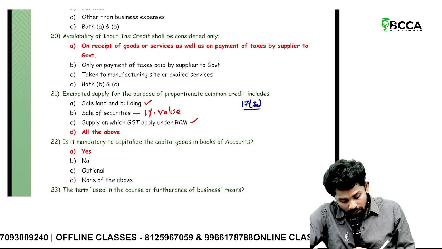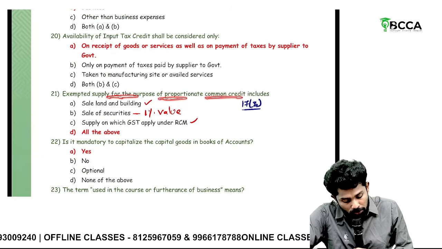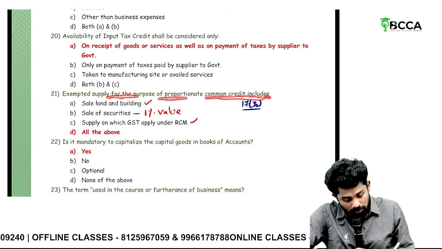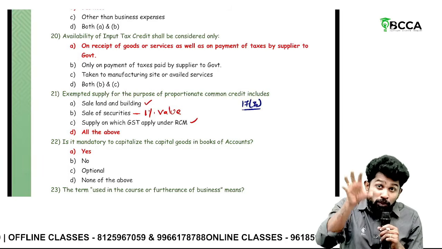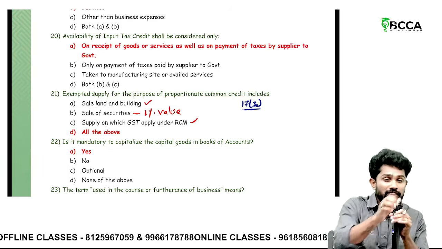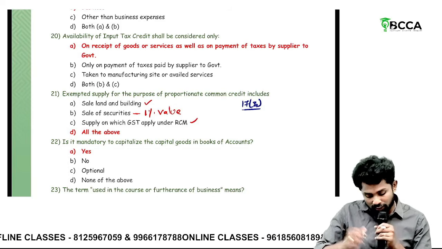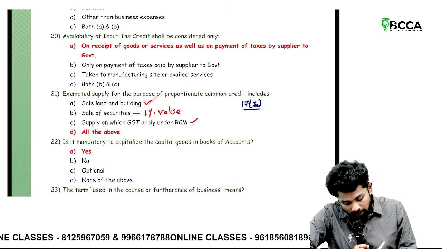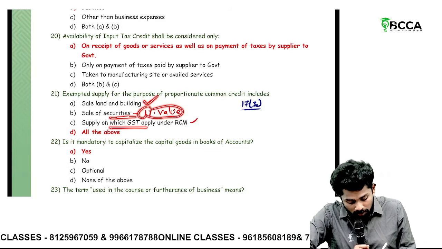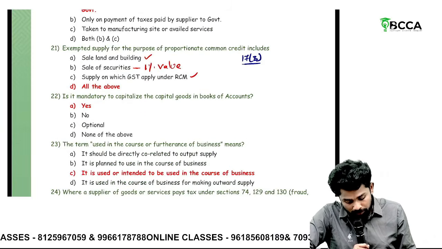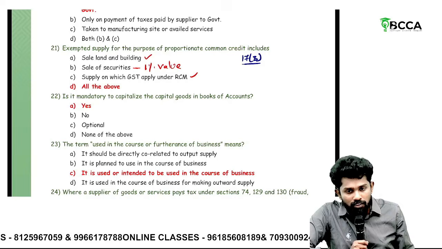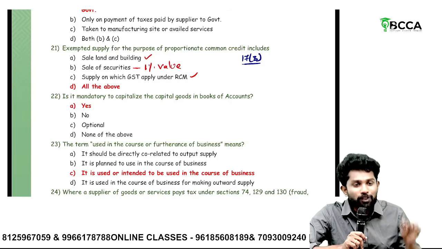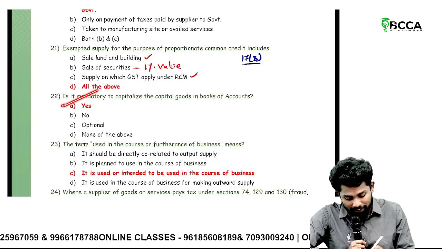That's why leave. Exempted supply for the purpose of proportionate common credit includes. Sir, under Section 17(3), to reverse ITC and all, a limited scope exempted supply definition has been given, which includes all these three: sale of land and building, sale of securities 1% of value, supply on which GST applies under RCM. Is it mandatory to capitalize capital goods in books of accounts? Sir, only if you capitalize in books of accounts, they are called capital goods. So obviously they should be capitalized.